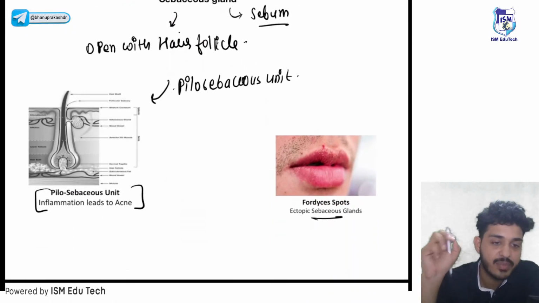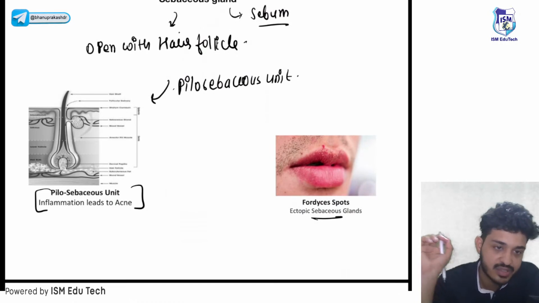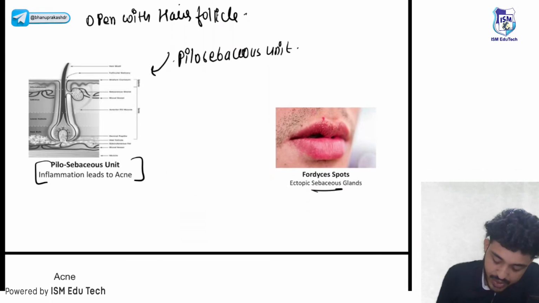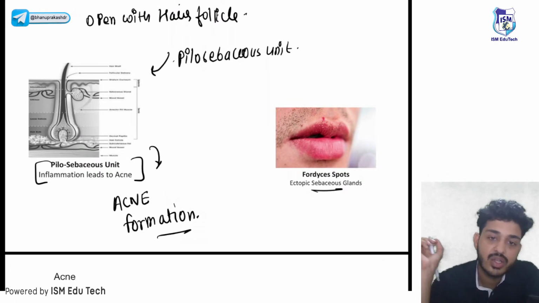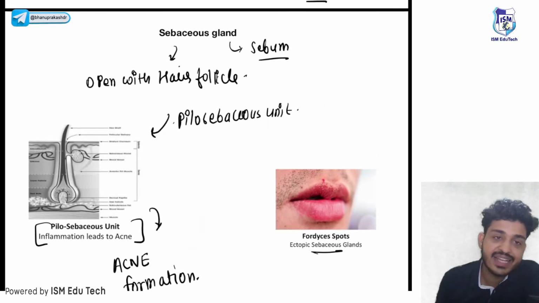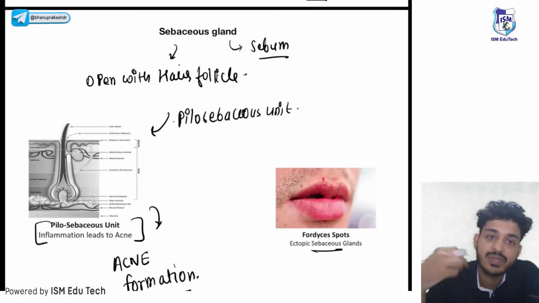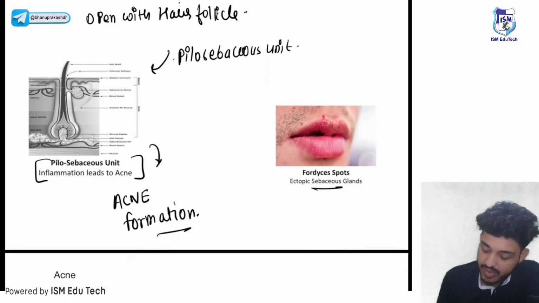If there is inflammation of a pilosebaceous unit, what will happen? It will lead to acne formation. What is acne formation? That is nothing but the inflammation of the pilosebaceous unit, right? And if these sebaceous glands are present ectopic, ectopic means where they should not be, they are on a different site.